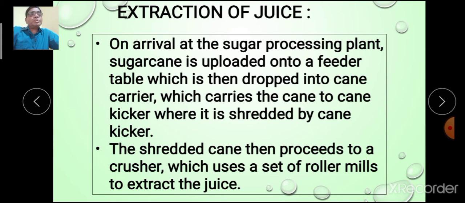Now, on arrival of the sugar cane to the industry, that is to the processing plant, it is unloaded onto a feeder table, and which is then dropped into the cane carrier, which carries the cane to the cane kicker, where it is shredded, that is cut by cane kicker. And this shredded cane then proceeds to crusher, where it uses a set of roller mills to extract the juice. That is, after cutting, the juice is carried to the milling house.